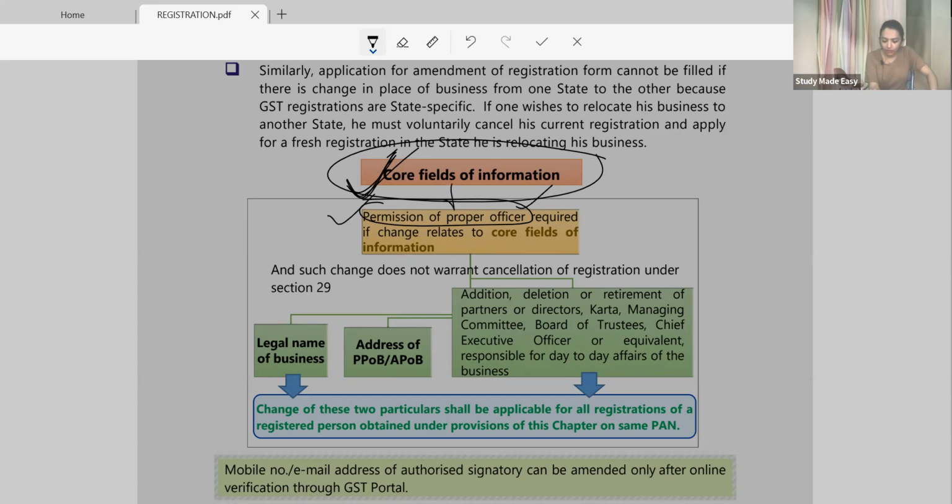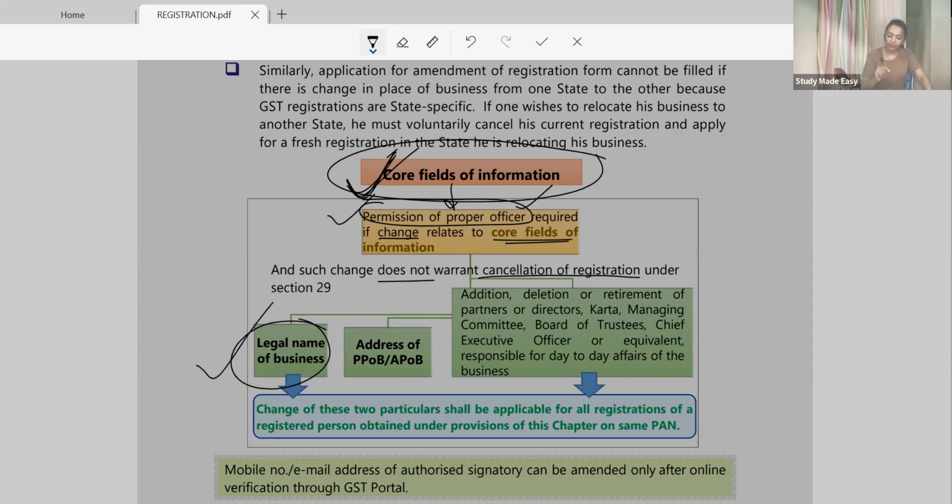Now, when I want to do amendment in my core field, permission of the proper officer is required if the change relates to a core field. Now, what is that core field? Any such change does not warrant cancellation of registration. This is not about cancellation, it is just amendment. If you want to change the legal name of the business, now this is important. Why do you want to change the name of the business? On the name of the business that was registered earlier, there was a lot of liability. You have taken lots of loans. Now you want to change the name of the business. So first of all, take the permission of the proper officer.